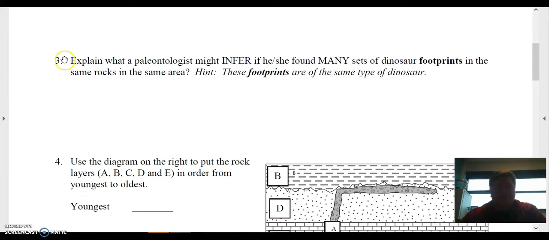Number 3, explain what a paleontologist might infer if he or she found many sets of dinosaur footprints in the same rocks in the same area. So what would that tell the paleontologist if they found many sets of dinosaur footprints in the same rocks in the same area? And a little hint, the footprints are of the same type of dinosaur. Same type.